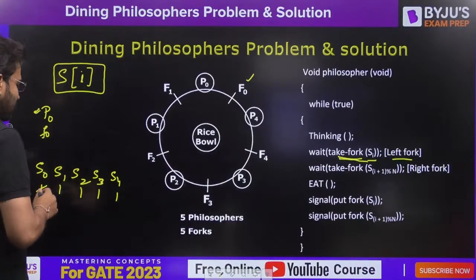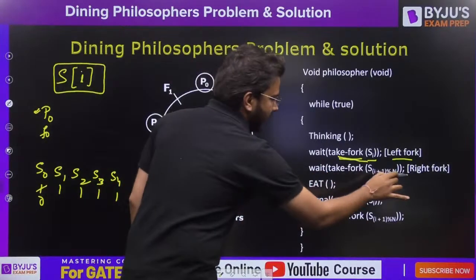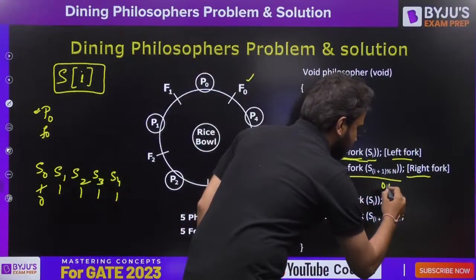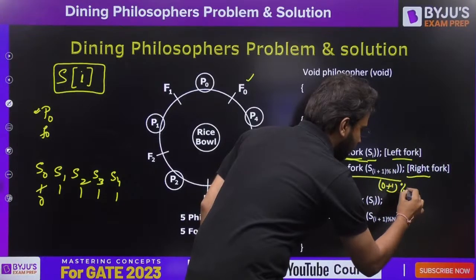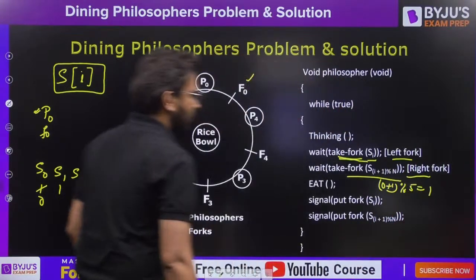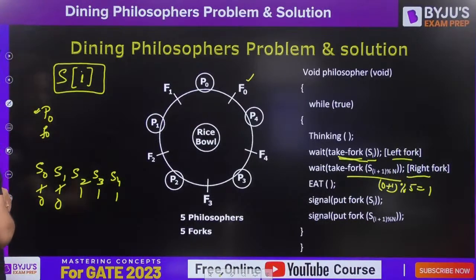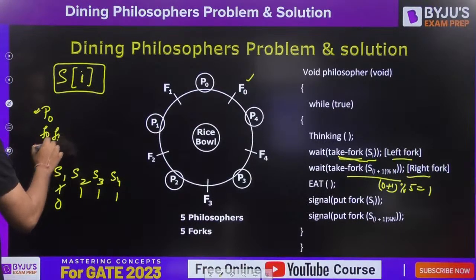Clear? Now let's say it wants to pick its right fork. In that case, it is going to perform its 0 plus 1 mod n. That means 5, it is going to be 1 only. So now it is going to perform wait operation on S1, so it is going to make it 0. So now it has F1 also.